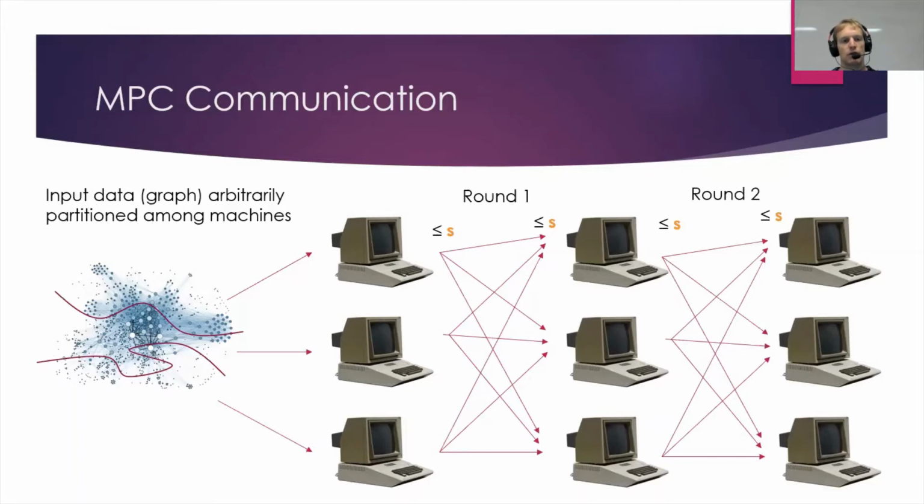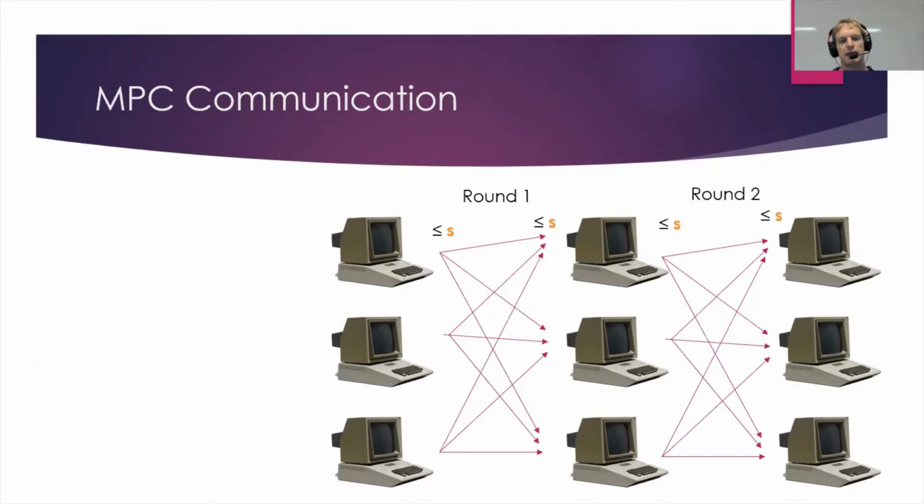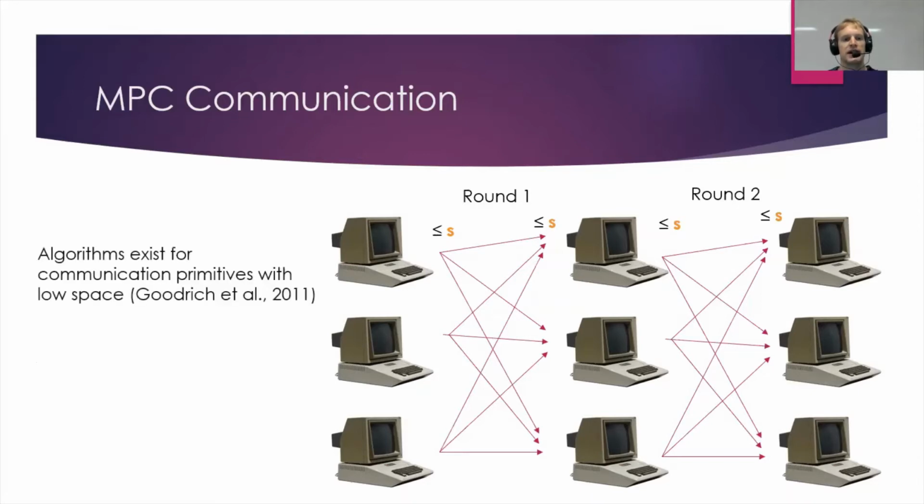And our goal here is to solve some graph problem on our input graph while minimizing the number of synchronous communication rounds we need. So things aren't quite as simple as they seem here, because often we'll be in situations where we don't actually know which machine is supposed to be receiving which part of our data. Luckily, there are existing primitives made actually for the MapReduce model, but that also apply to MPC, that allow us to do things like sorting, like prefix sums, which also allows us to compute aggregate functions over our data in only constant rounds, even if we don't know in advance where the data should be ending up.